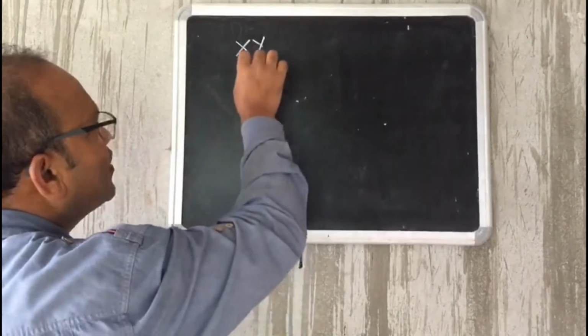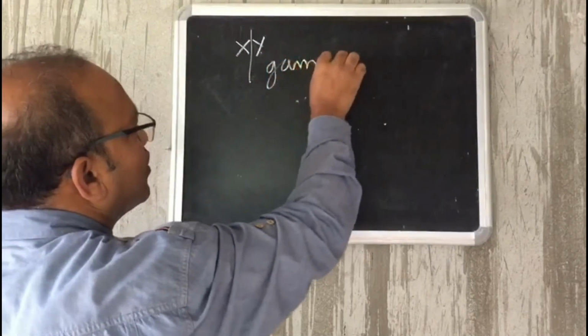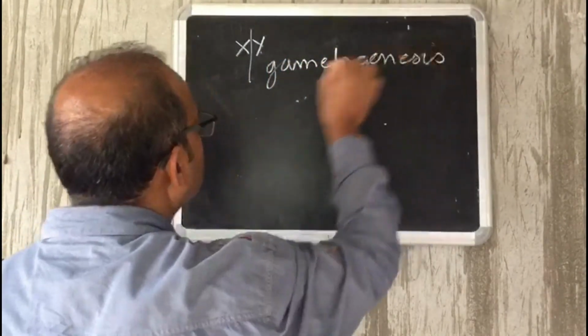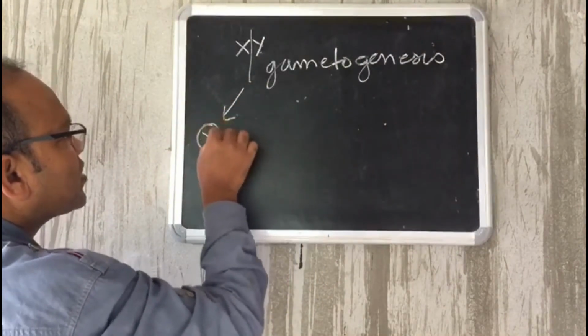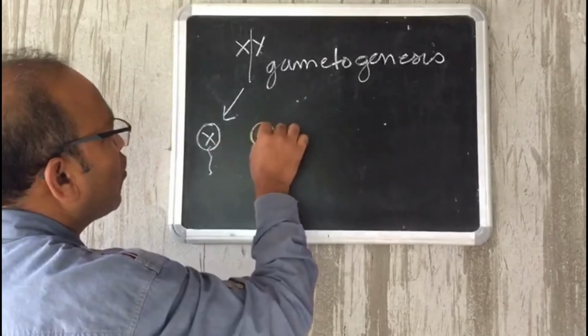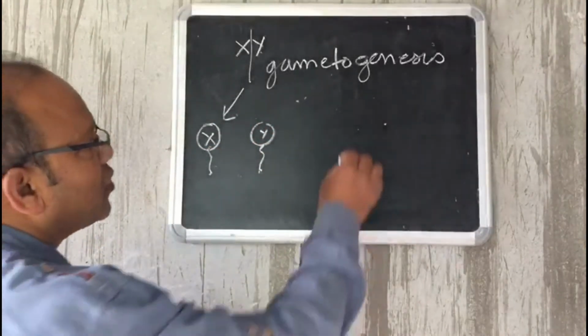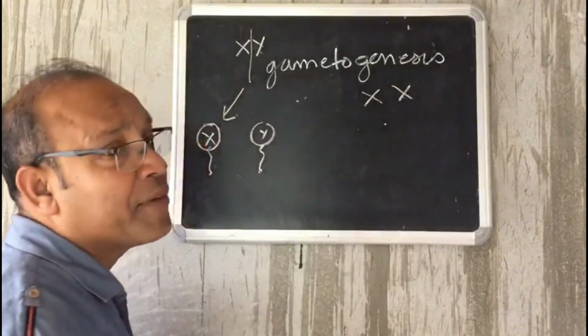That is why when gamete formation takes place, he can produce two types of gamete, one with X and other with Y. But the mother is XX, so she is homogametic.